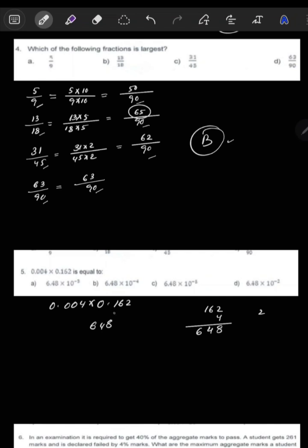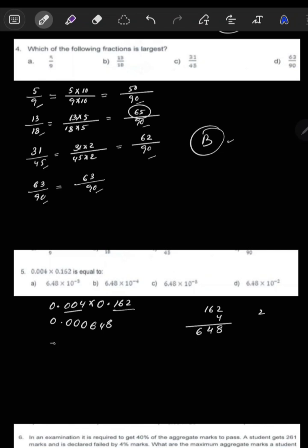Now you have to give the decimal point. How to give the decimal point, you check here, this is your point. Here how many digits, 3 digits. Again here is a point, here how many digits, 3 digits. So 3 and 3, how much, 6 digits. So after 6 digits you have to give the point, 1 2 3 4 5 6. Now here's a decimal point, then 0.